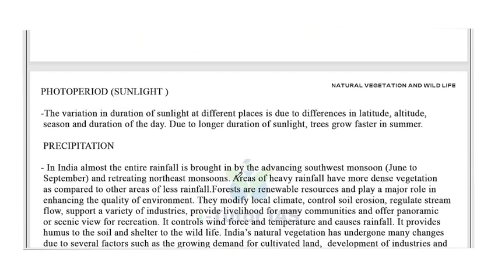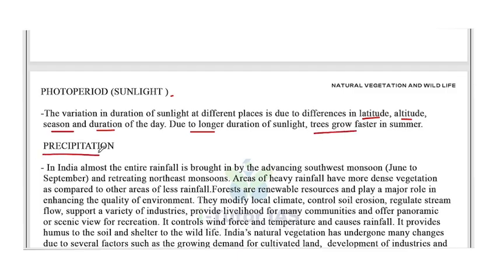Next one is photoperiod, that is sunlight. The variation in duration of sunlight at different places is due to difference in latitude, altitude, season and duration of the day. Due to longer duration of sunlight, trees grow faster in summer. So we know the summer season has very much sunlight. That's why, due to the longer duration of sunlight, trees grow faster in the summer season.